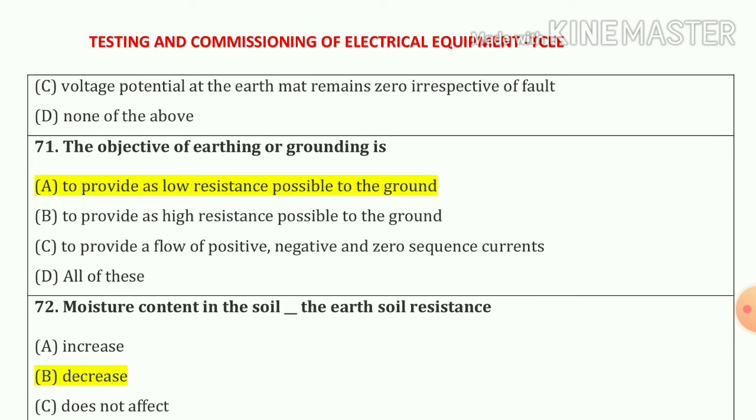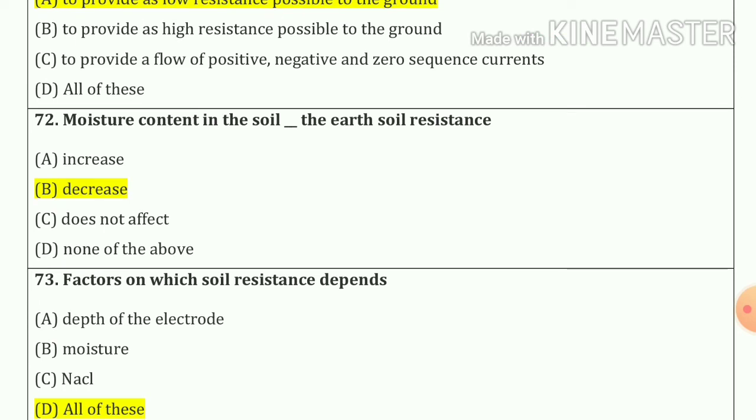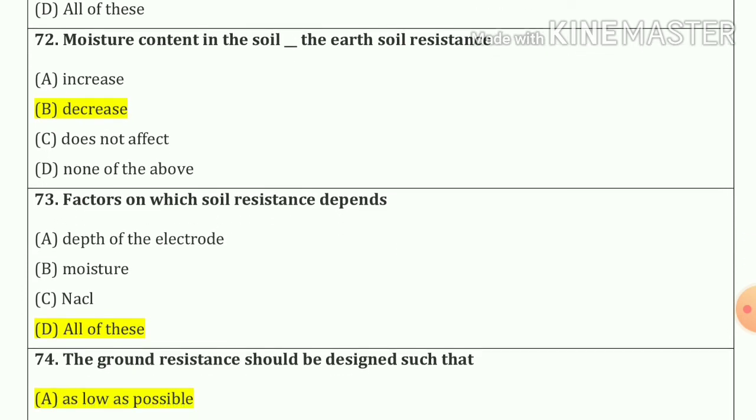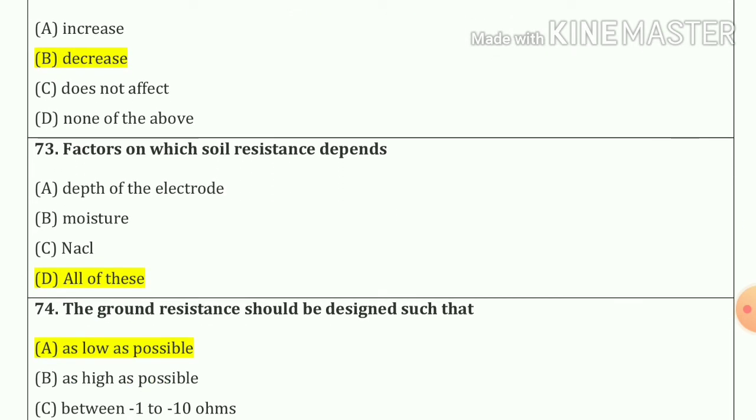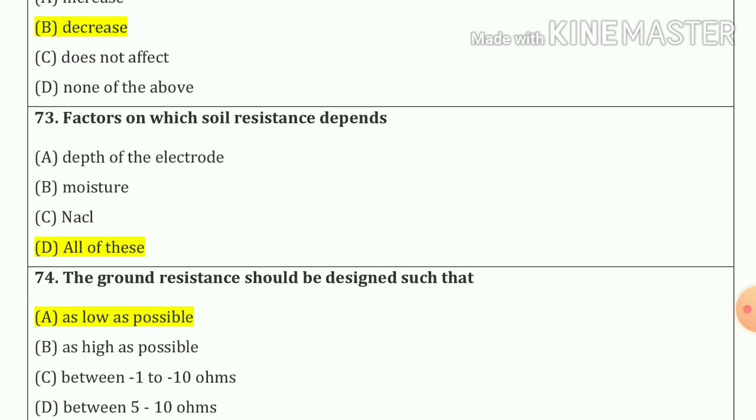Now 71 number. The objective of earth or a grounding is to provide as low resistance possible to the ground. Option number A. 72 number. Moisture contained in the soil decreases the earth soil resistance. So our answer is option number B, decrease. 73 number. Factor on which soil resistance depends. So our answer is depth of the electrodes, moisture and NaCl. A, B, C.